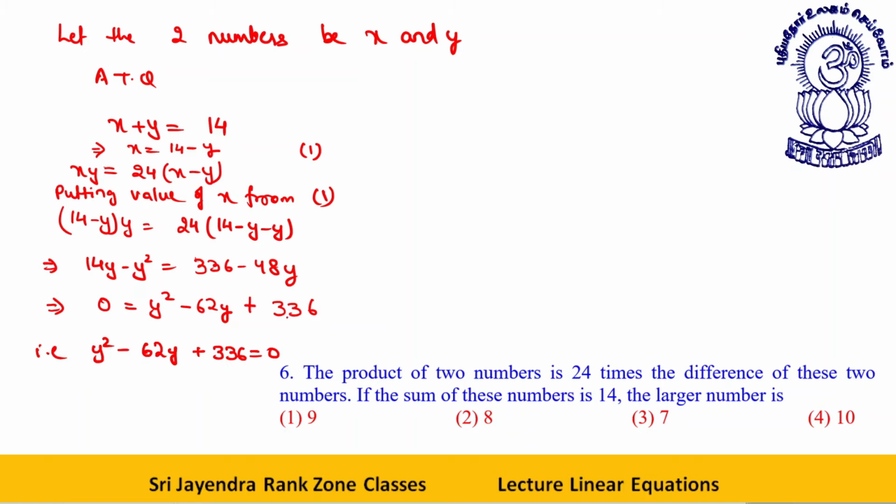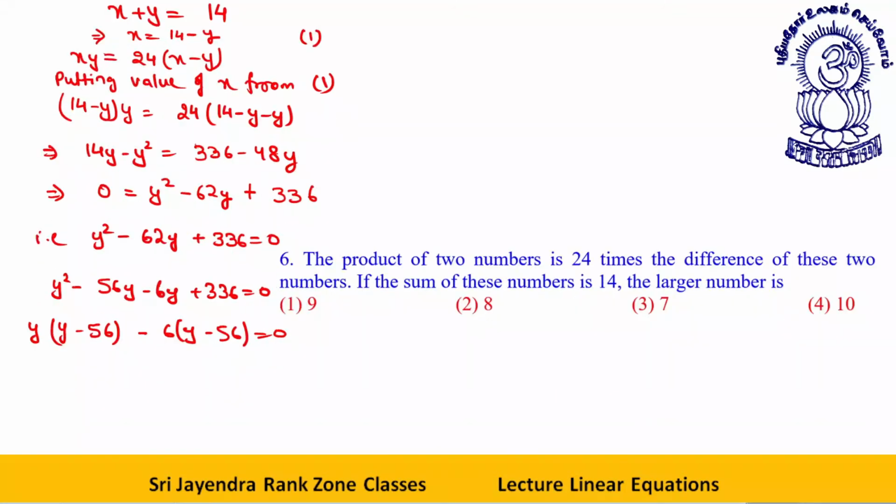Okay, now I think this is 56 into 6. So let's break it like y square minus 56y minus 6y plus 336 is equal to 0. From here, if I take y common, then I take minus 6 common, y minus 56 is equal to 0. Again, here I get y minus 56 into y minus 6 is equal to 0, or y is equal to 56 and y is equal to 6.